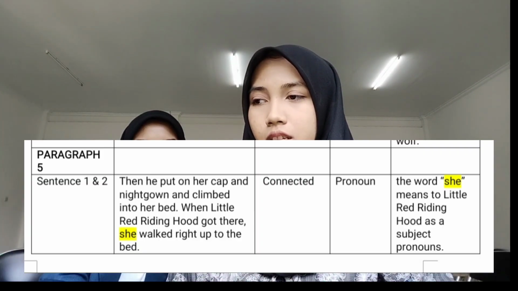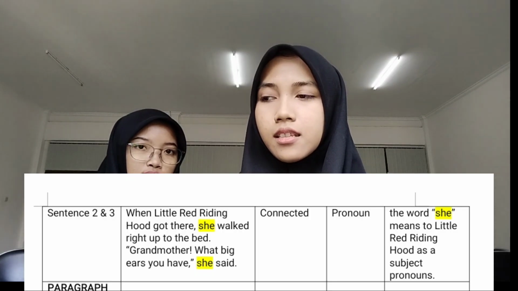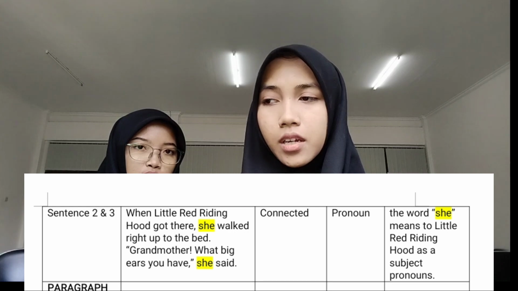And next we're going to explain the fifth paragraph. The first sentence and the second is, "Then he put on her cap and nightgown and climbed into her bed. When Little Red Riding Hood got there, she walked right up to the bed." The first sentence and the second are connected because they have a pronoun inside the text. The word "she" refers to Little Red Riding Hood as a subject pronoun. The next pair is sentence 2 and sentence 3.